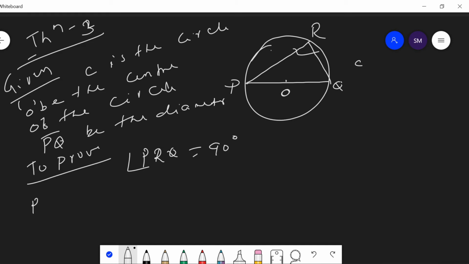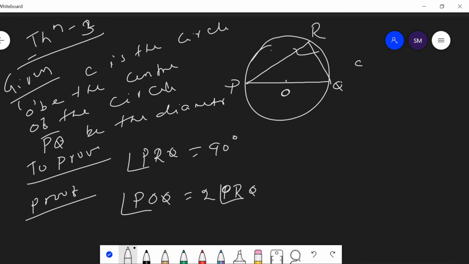Then let us prove. As from theorem 1 we know that the angle subtended at the center is always twice the angle subtended at any point on the circle. Then from theorem 1, POQ angle is equal to twice of PRQ angle.